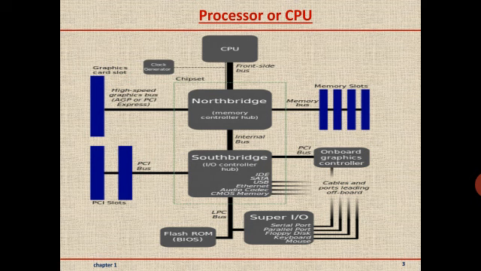The processor or CPU is a main component on the motherboard. It is also known as brain of the computer. CPU consists of arithmetic and logic unit, control unit. It also has a set of registers which are temporary storage areas.